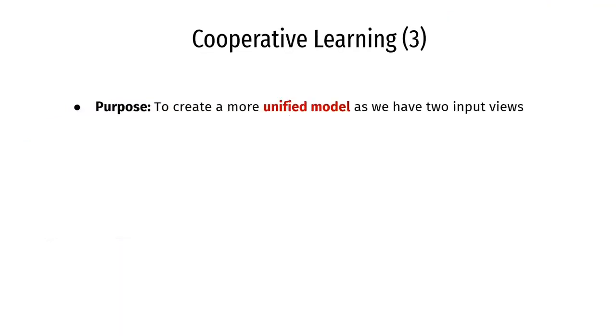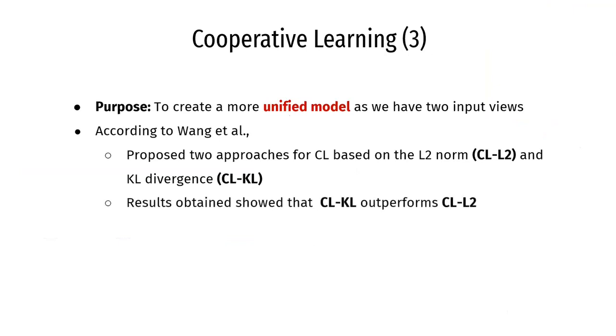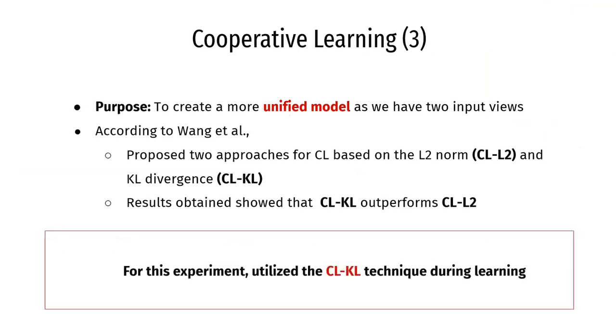Lastly, to create a more unified model, since we have 2 different input views, cooperative learning was utilized. So the original study for this model had experimented between the use of 2 cooperative learning approaches, the CLL2 and the CLKL function. The results obtained from the study showed that the use of CLKL had outperformed CLL2. Hence, for this experiment, we'll be utilizing the CLKL function during training.